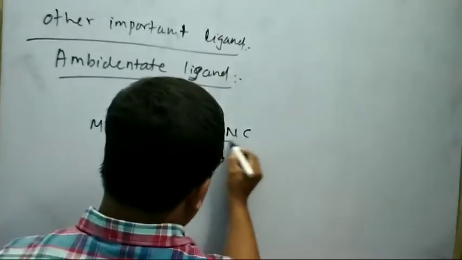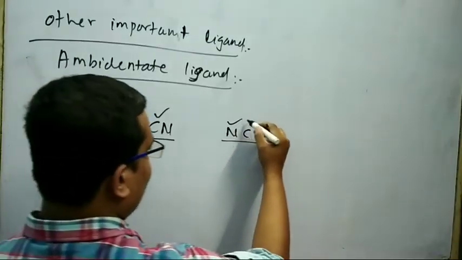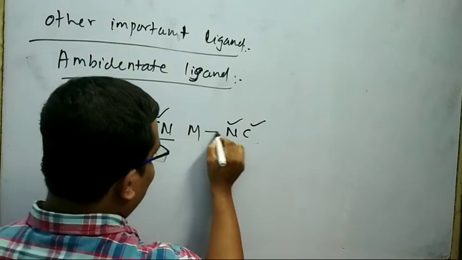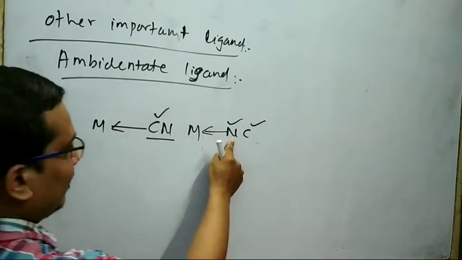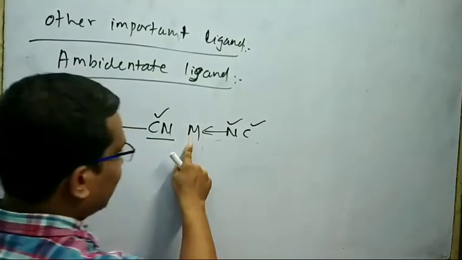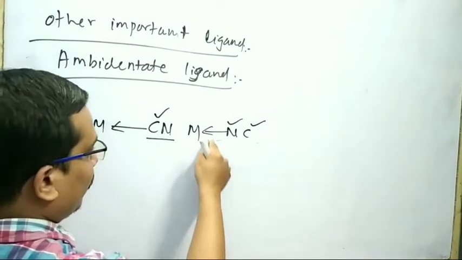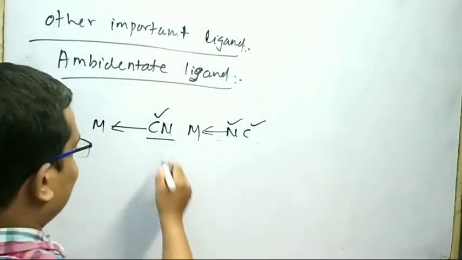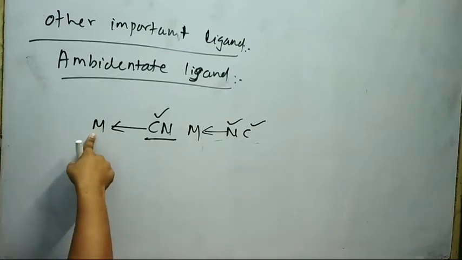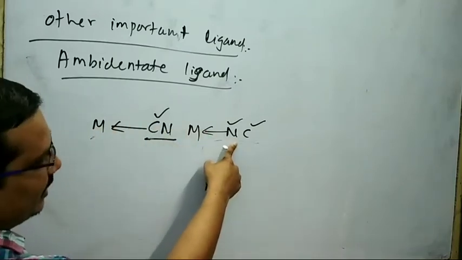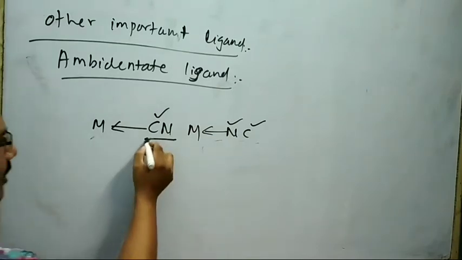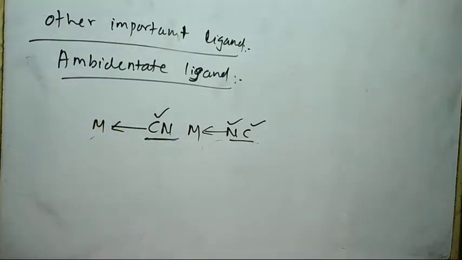Here also two donor atoms, but if I write like this, that means in this case the nitrogen donor atom is attached to the central metal atom through a coordinate bond. In the first case carbon is attached to the central metal atom, but in this case nitrogen is attached. So these two are said to be ambidentate ligands.